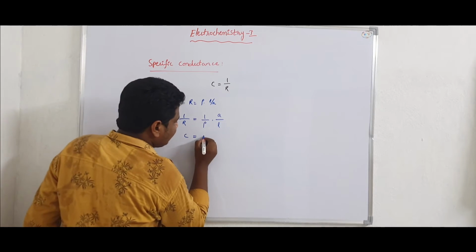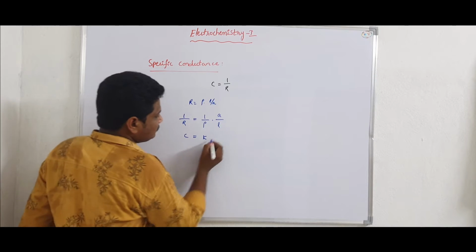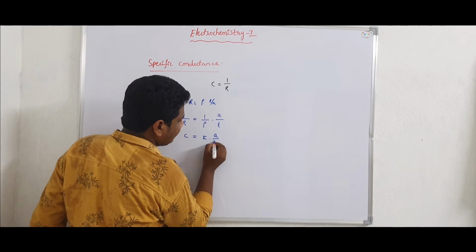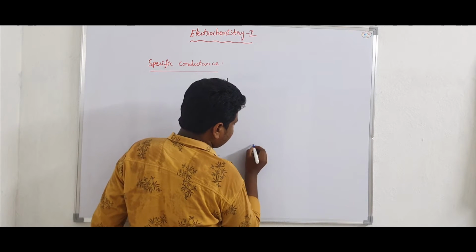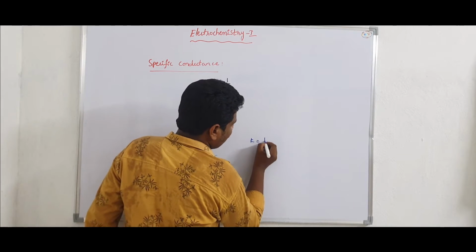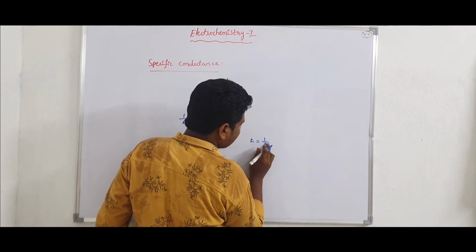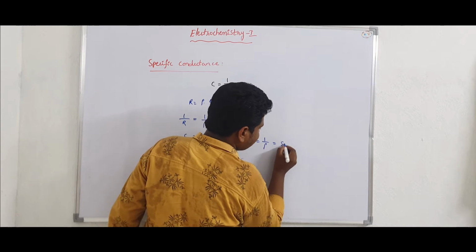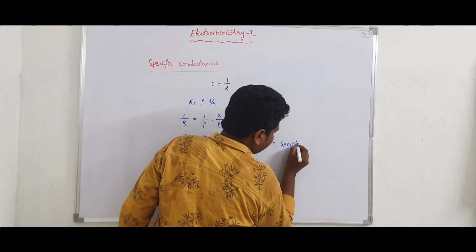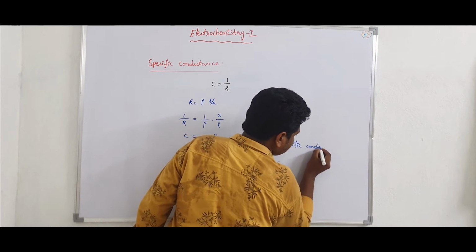It can be denoted as kappa. So kappa into A by L, where kappa is equal to 1 by rho, and this 1 by rho is equal to the specific conductance.